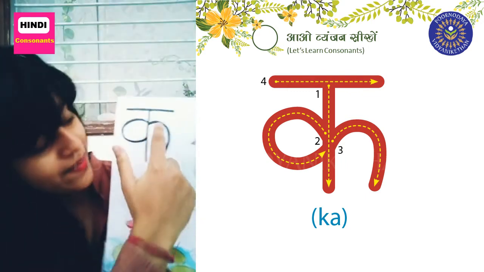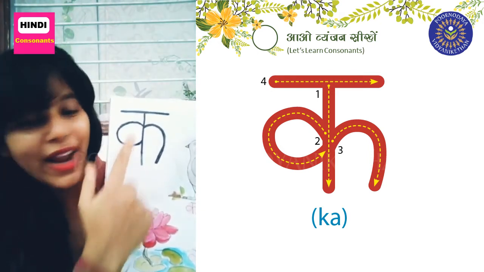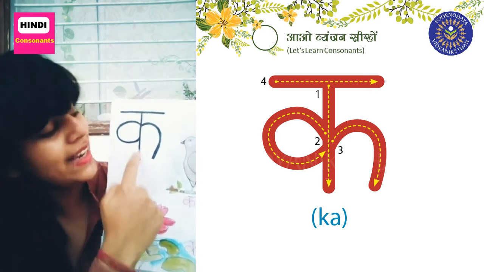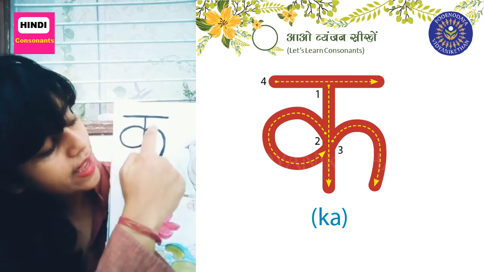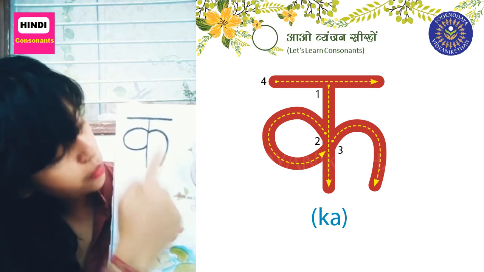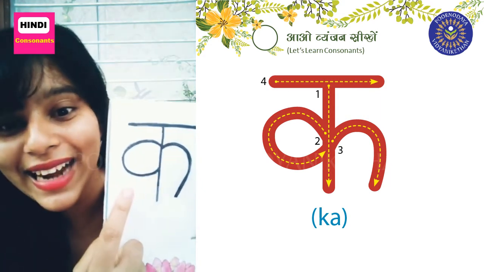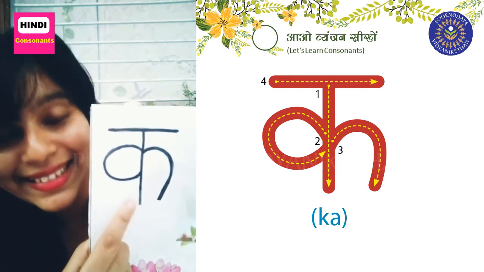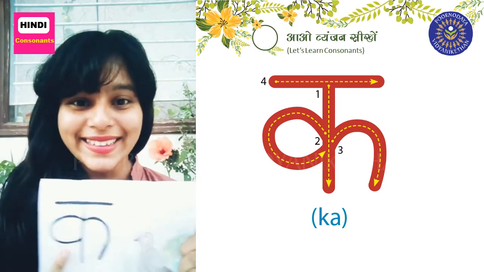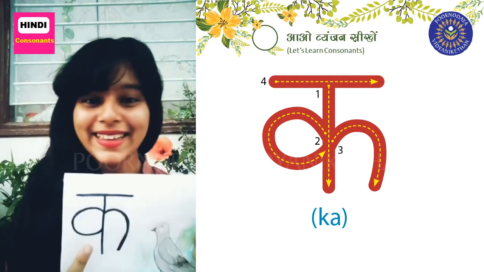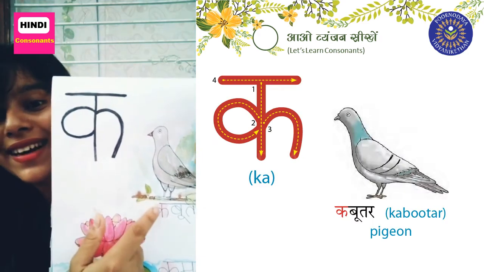You see this? You write it like this. Ka. How do you write it? You put one standing line, then you make a curve like this, like a half circle, and then it goes from up to down, and then one sleeping line on top. Ka. How does this letter sound? Ka. Ka for kabootar.